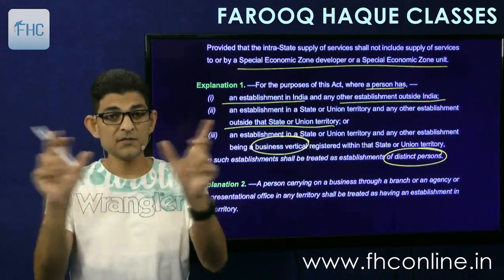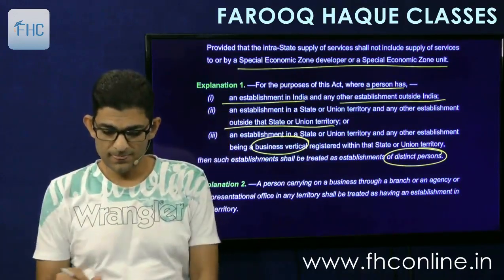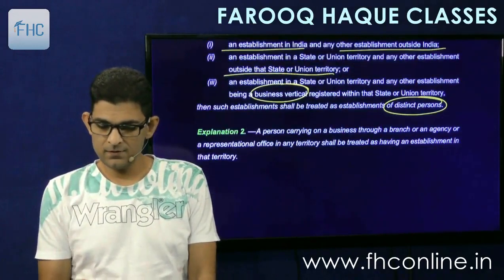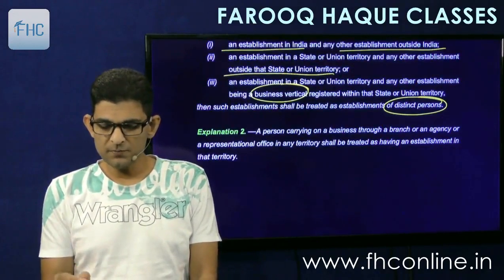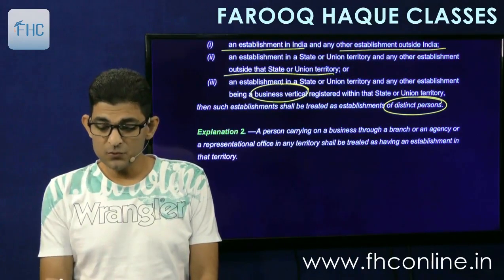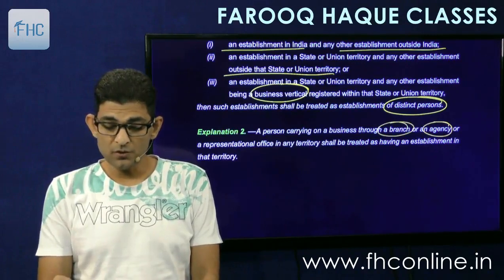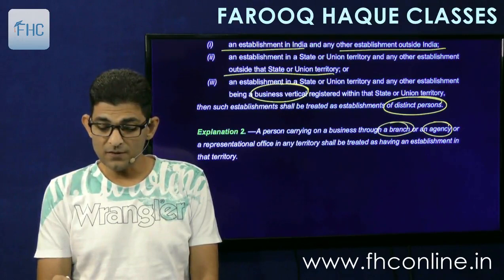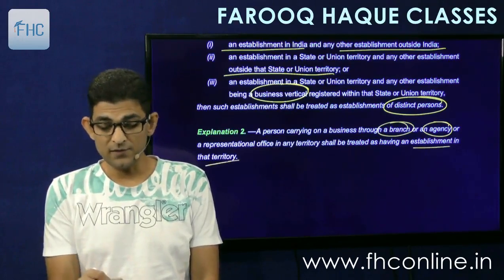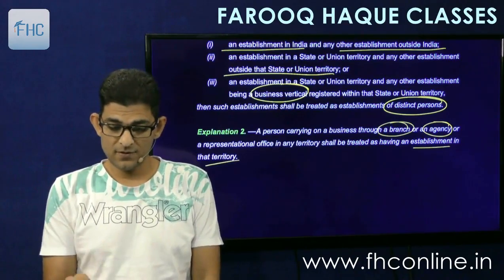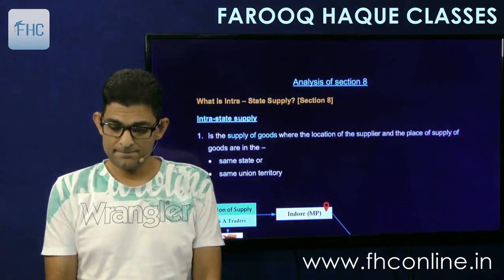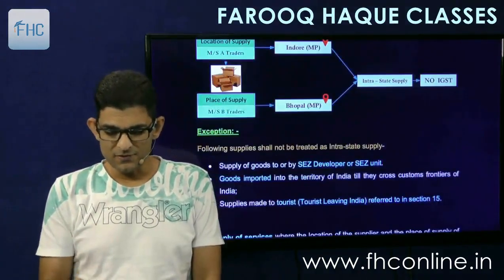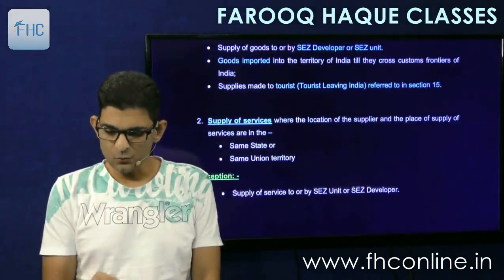So they are considered as distinct persons. And explanation 2 is also simple, that a person carrying on business through a branch or agency or a representational office in any territory shall be treated as having an establishment in that territory. And then the analysis is given, again very simple, just go through it once.